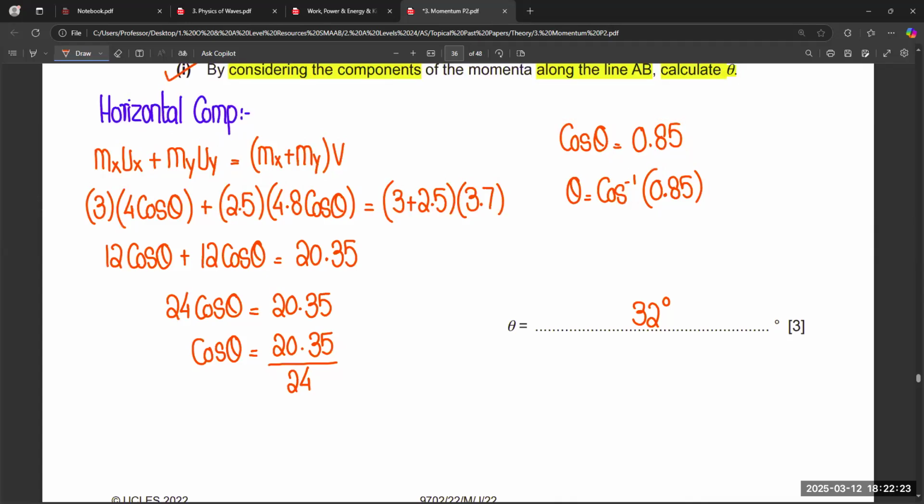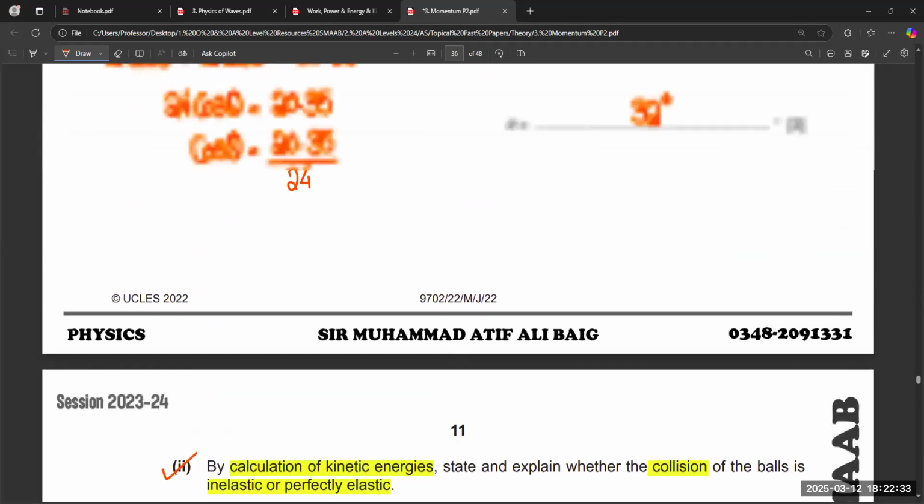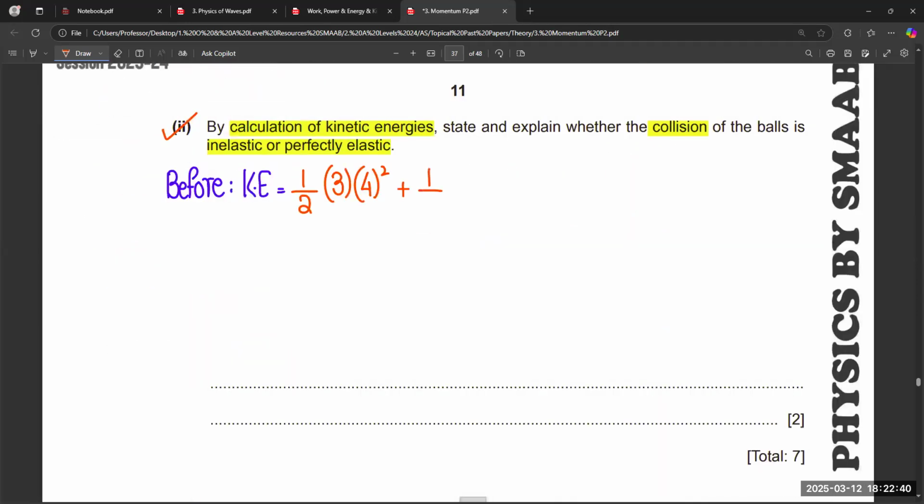Because we are only calculating energy, which is a scalar quantity, we don't need the angle right now. So 3 multiplied by 4 squared, and second body 2.5, velocity 4.8. So we can find the combined kinetic energy before collision.